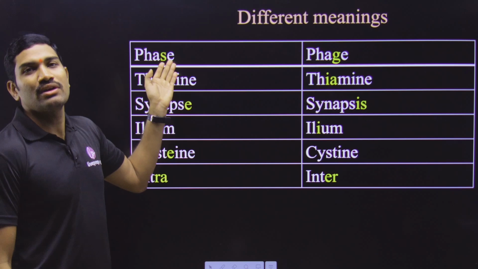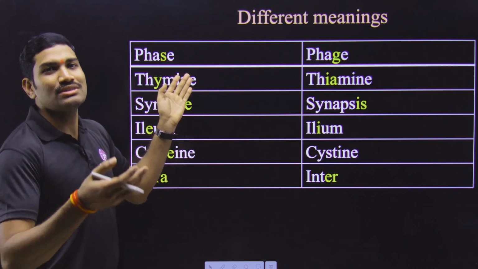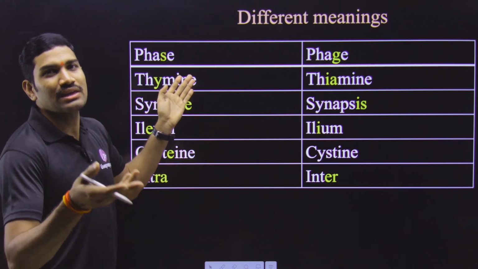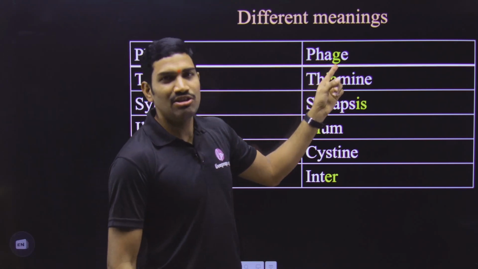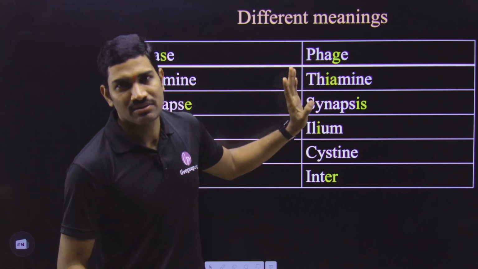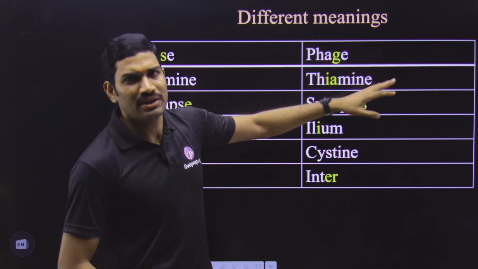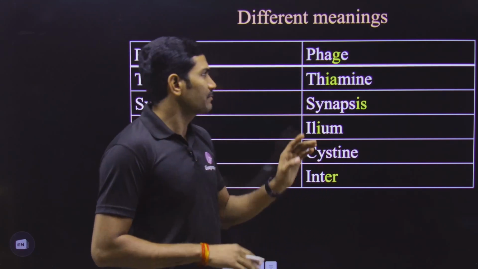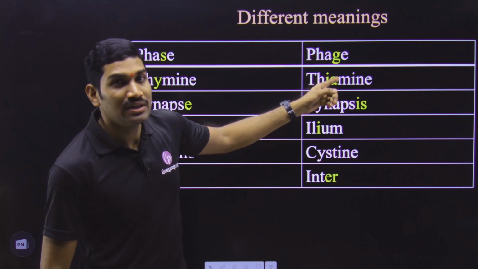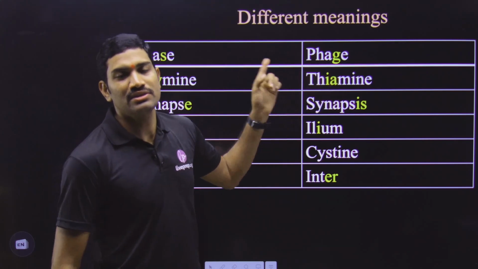So in the case of cell cycle, we are saying G1 phase, G2 phase, M phase. Likewise, we are saying phage. But what is this phage? Phage is a virus. Anyhow, all these things we will study separately. Here I want to simply make you aware of all these words. Here phage is what? It is a virus. See, a huge difference is present between these.